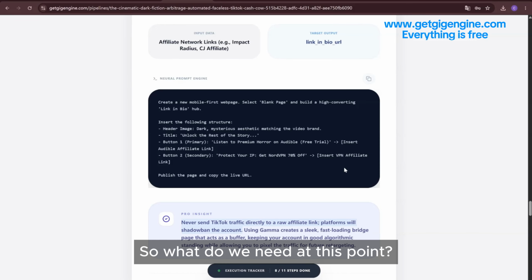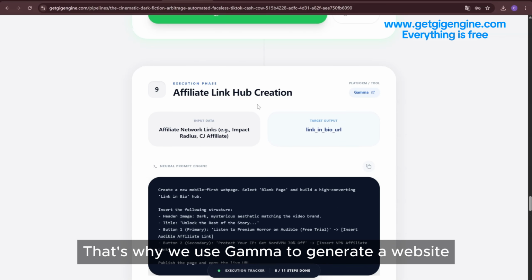So, what do we need at this point? We need an intermediary to help us. That's why we use Gamma to generate a website.